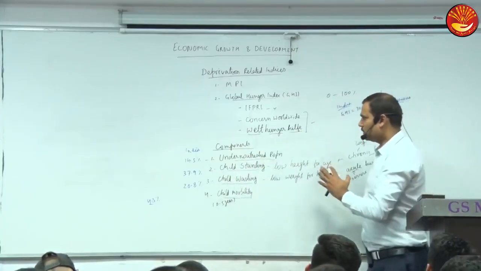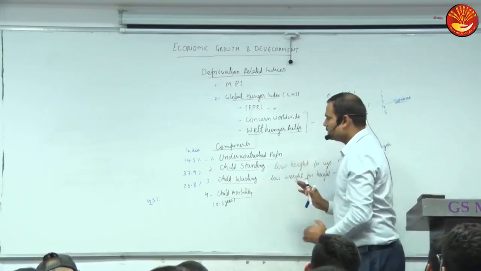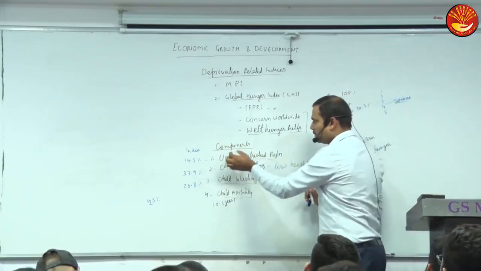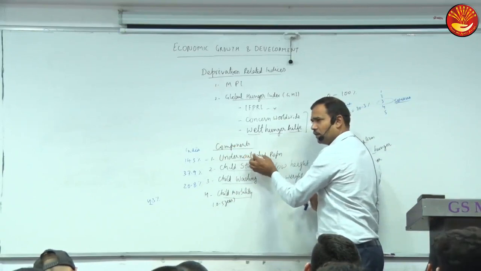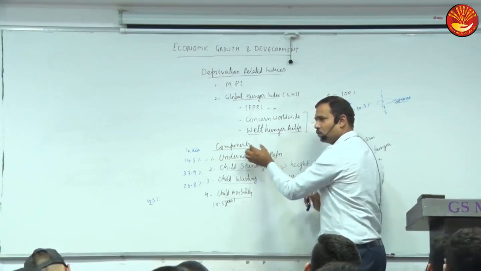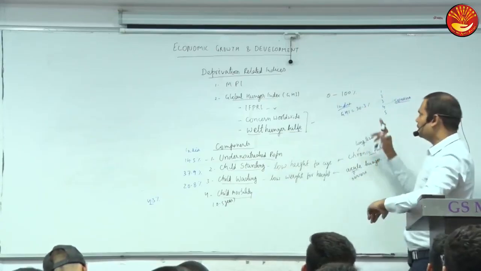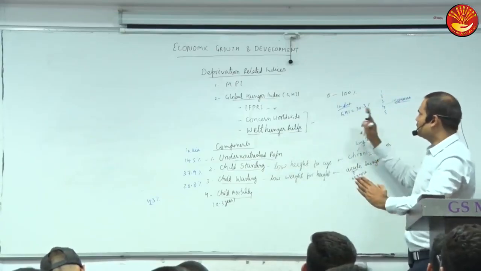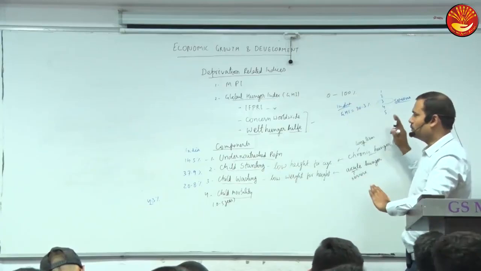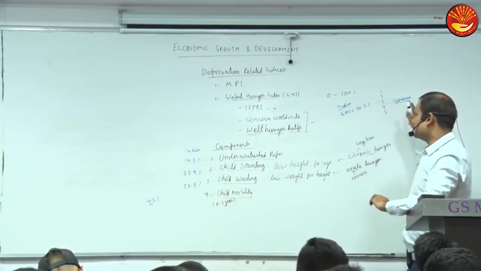And if a country has the highest in the world in everything, then 1/3 multiplied by the undernourished population in this country divided by the maximum in the world, both will be the same. So 1/3 plus 1/6 plus 1/6 will be 1, multiplied by 100, 100%. So the value is between 0 and 100%. The higher the value, the more deprivation. So India was in the 3rd category.